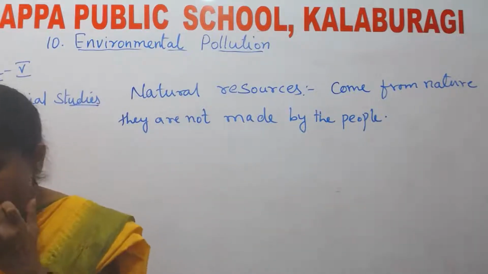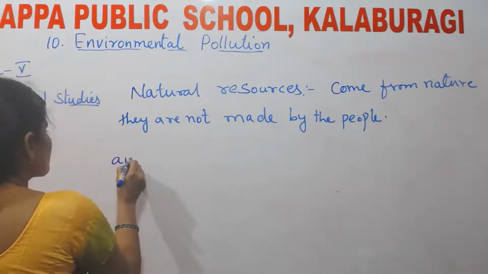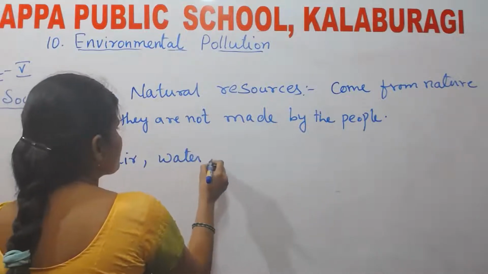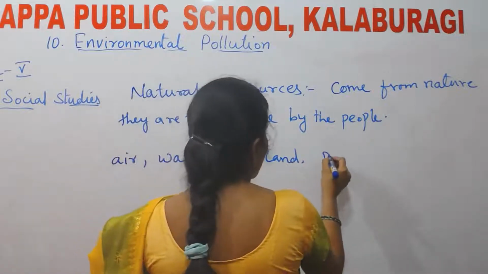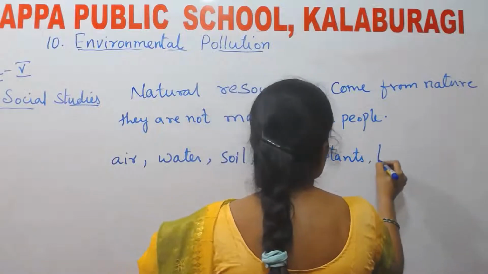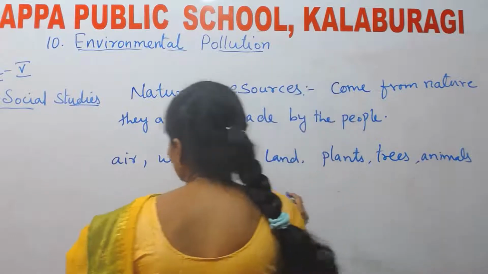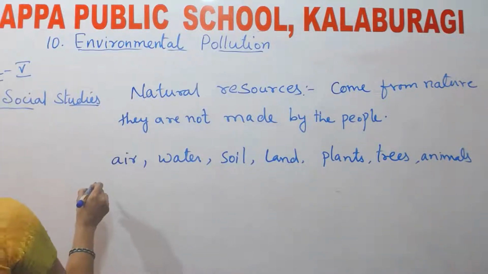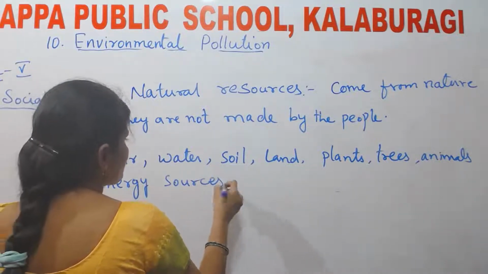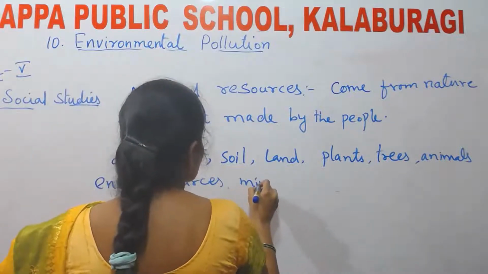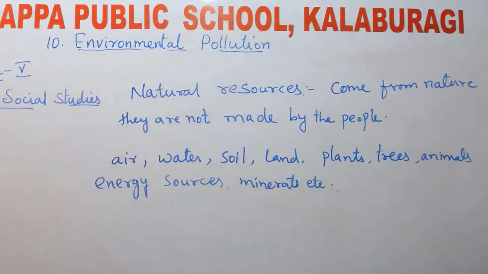Air, water, soil, land, plants, trees, animals, energy sources, minerals, etc. These are called natural resources.